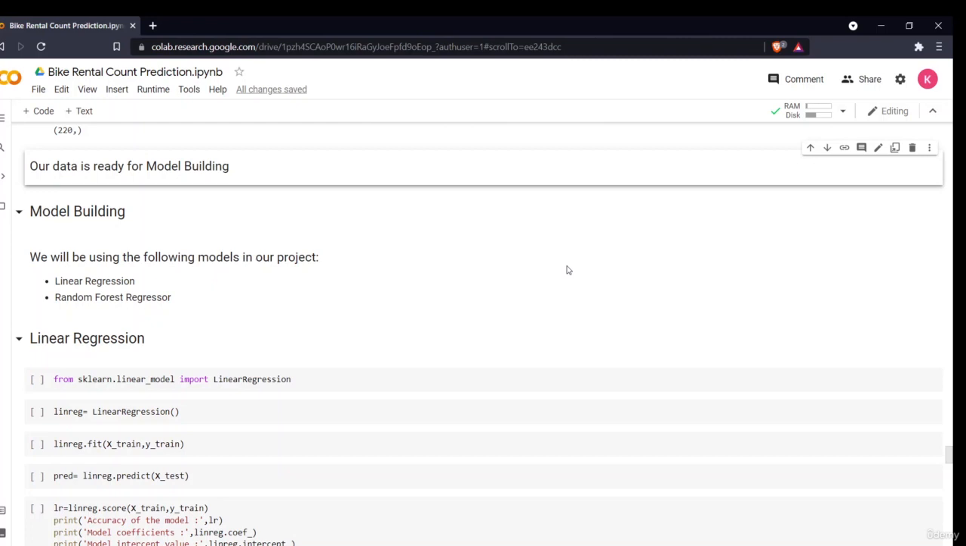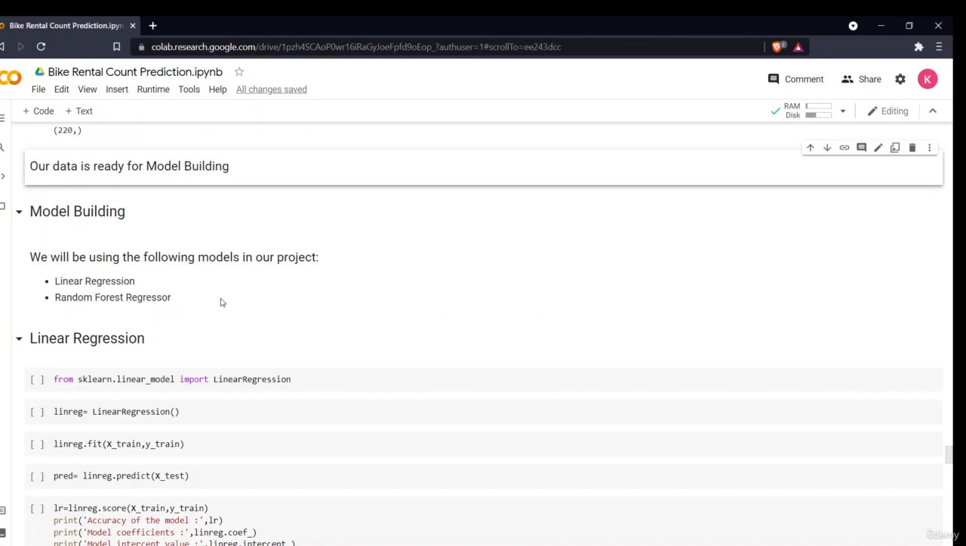Hello all, welcome to the next section of the project, the second last section, which is model building. In this section, we'll be using different machine learning algorithms to build our model with the data which we have just pre-processed. We'll be using the following models. First is linear regression and second is random forest regression.